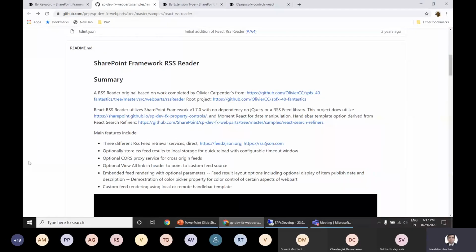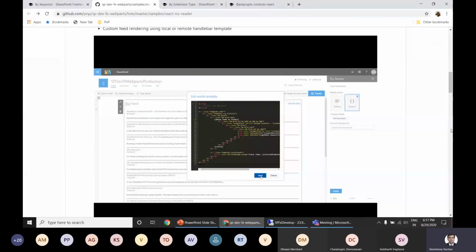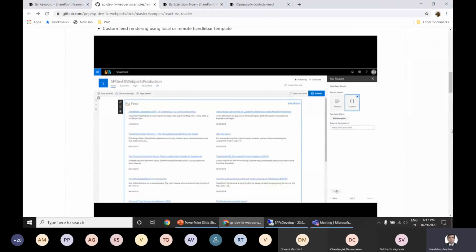Each of the web parts which you want to use has a summary. PnP has nicely documented this, following the same pattern for each web part being developed. The first thing is a summary which briefly describes what this web part is all about, like what features have been provided by this particular web part, and any reference links which were used while creating it.